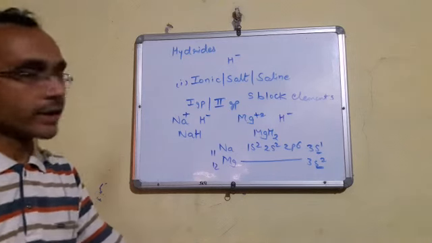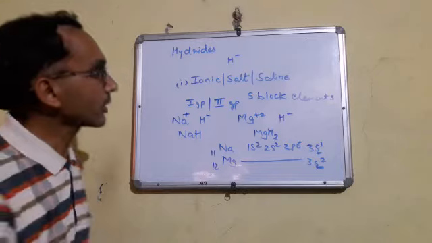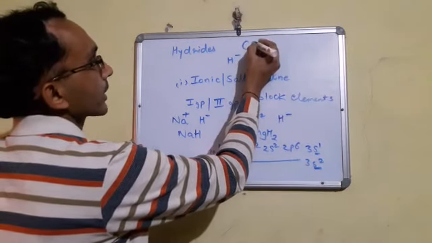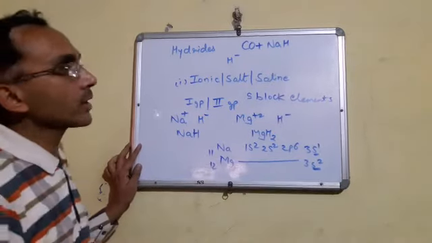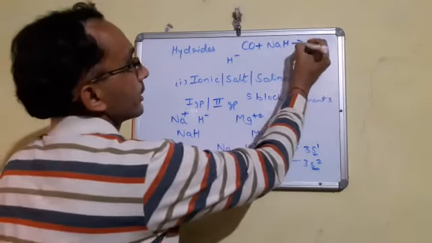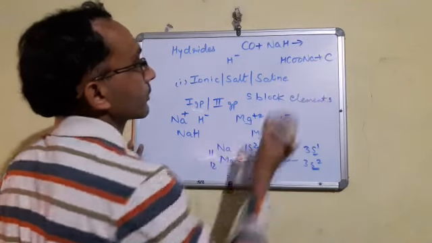because there is a strong attraction force, their melting and boiling points are also very high. Understood? Now these metallic hydrides act as a strong reducing agent. How do they act as a strong reducing agent? For example, we are taking carbon monoxide and we are taking sodium hydride. What will happen? It reduces carbon monoxide and forms sodium formate and it forms carbon.